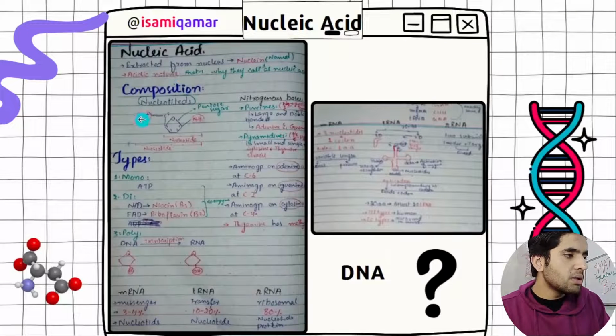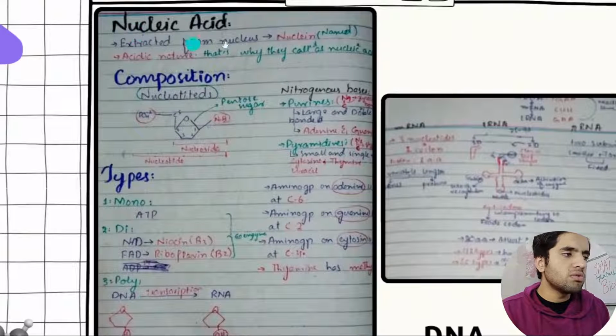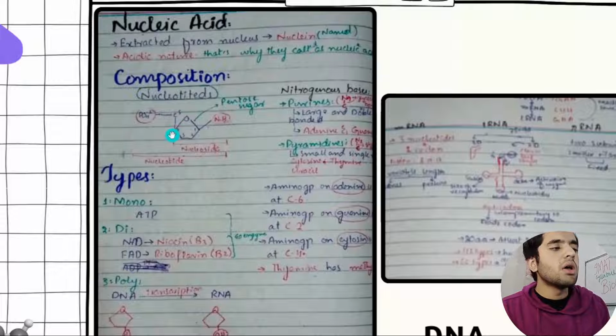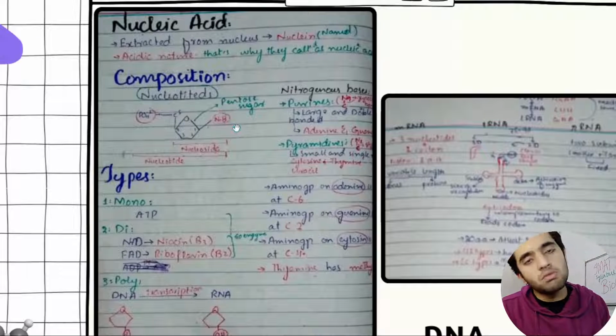Then we have got another biological molecule: nucleic acid. This is the basic definition, and you need to know the difference between nucleotide and nucleoside. Nucleotide is all this, and nucleoside is this. Pentose sugar with a nitrogenous base is a nucleoside. Pentose sugar with a nitrogenous base and phosphoric acid is a nucleotide.